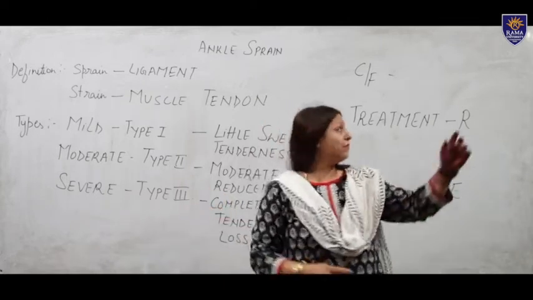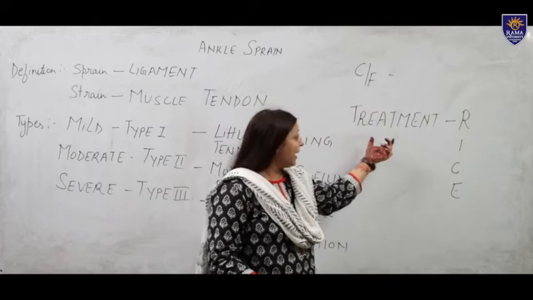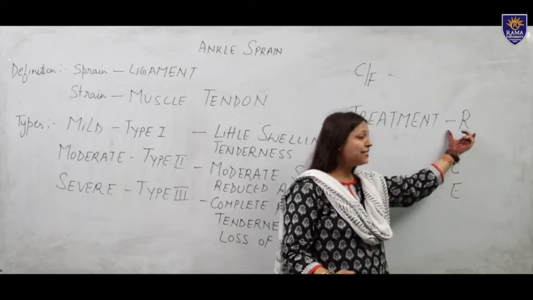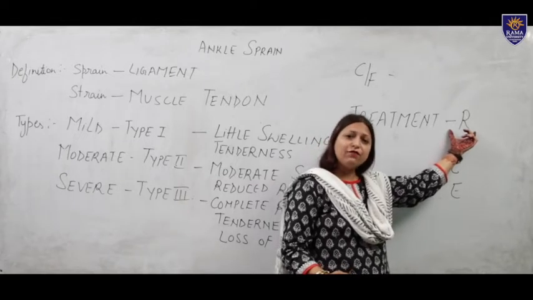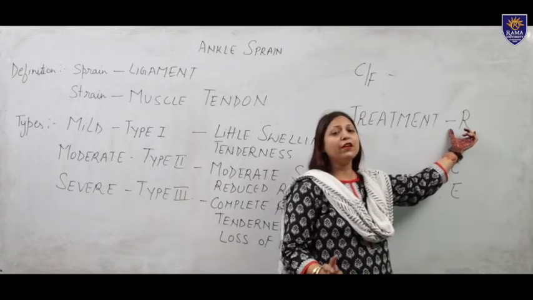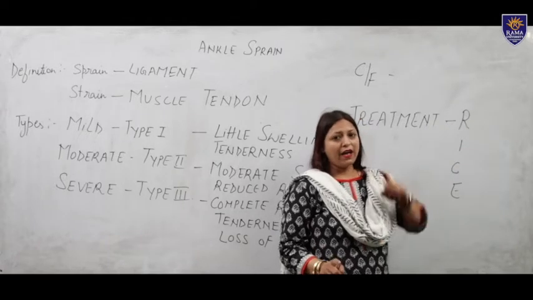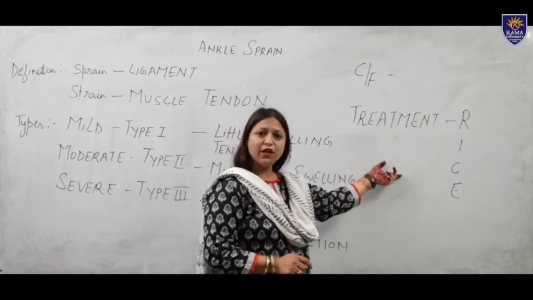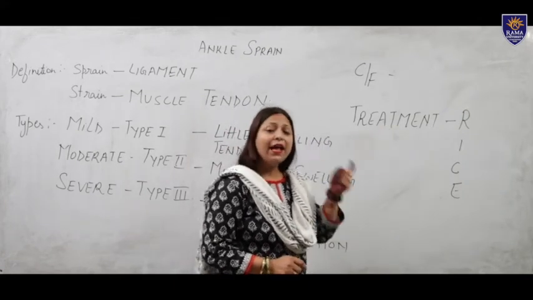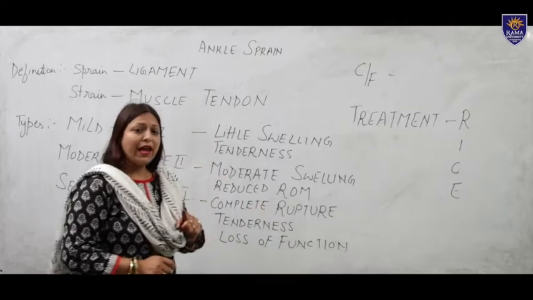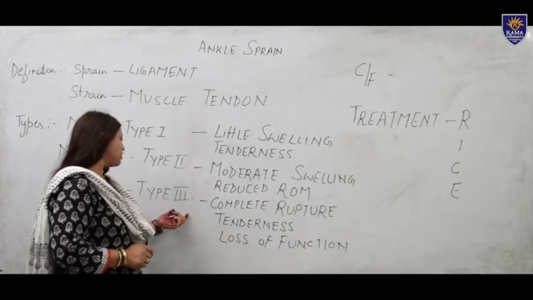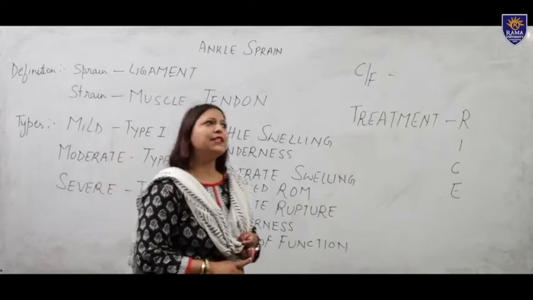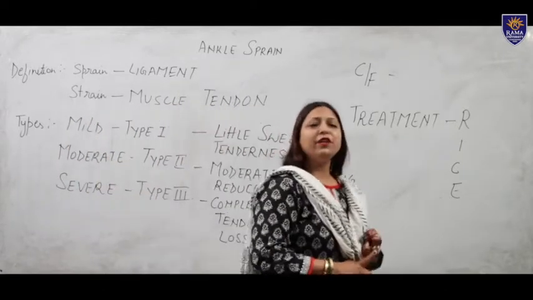Now we go to the treatment. First we go with RICE, which is a conservative treatment. First of all we treat conservatively; otherwise, if it is not treated conservatively, we go for surgical treatment, and for type 3 we propose surgical treatment. Treatment is divided into two parts: conservative and surgical.